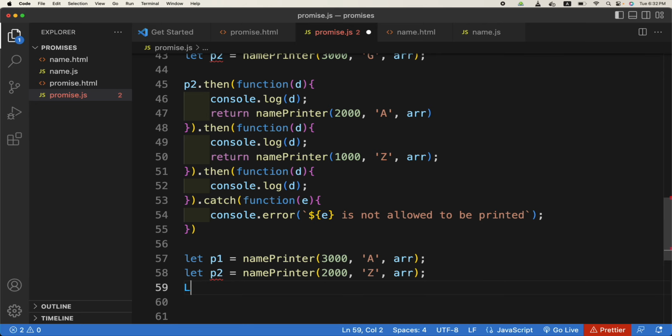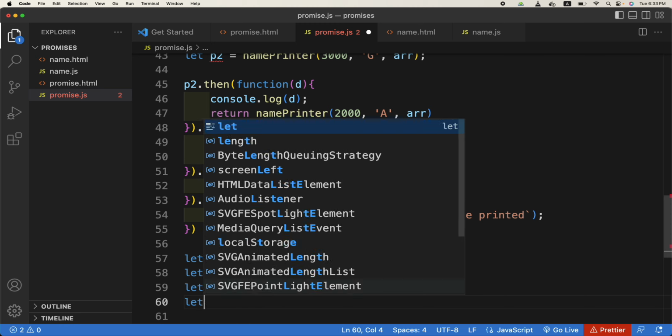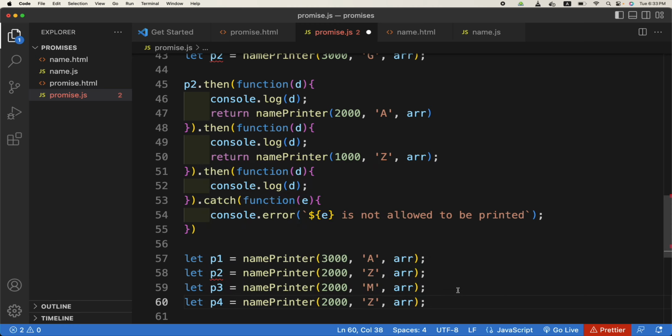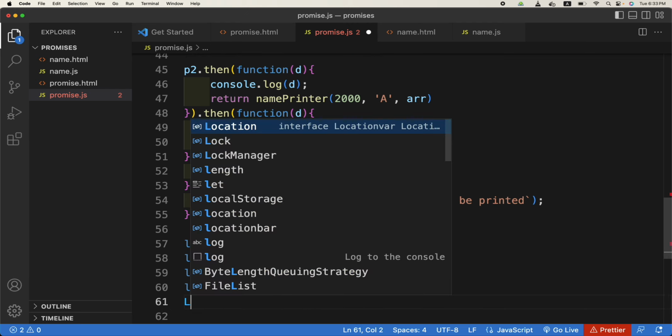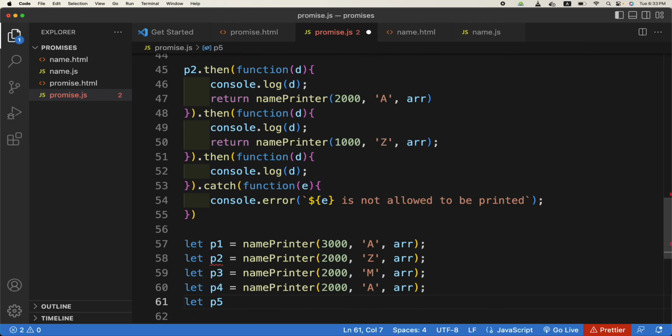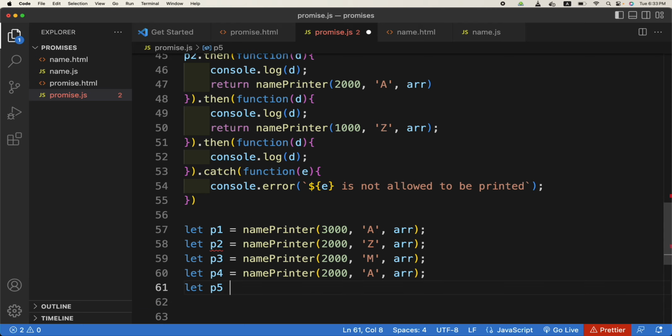Similarly, let p3 equal, let p4 equal. Is this okay? p1, p2, p3.